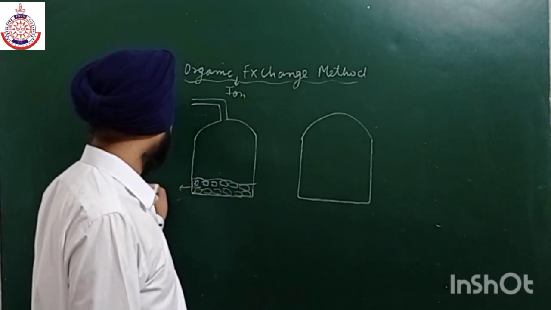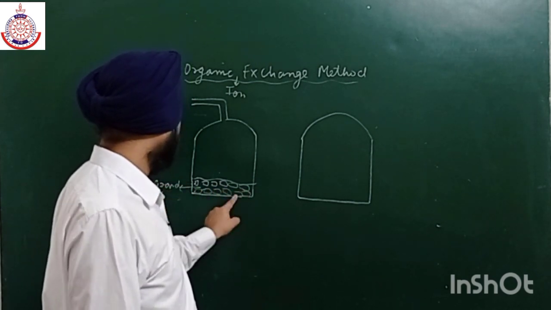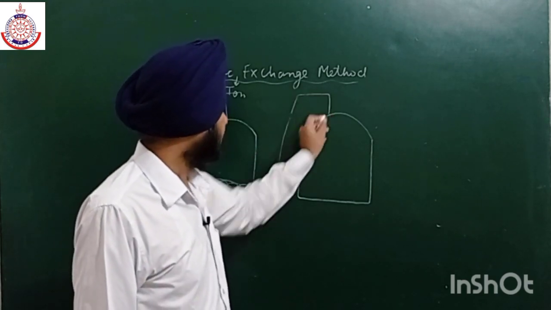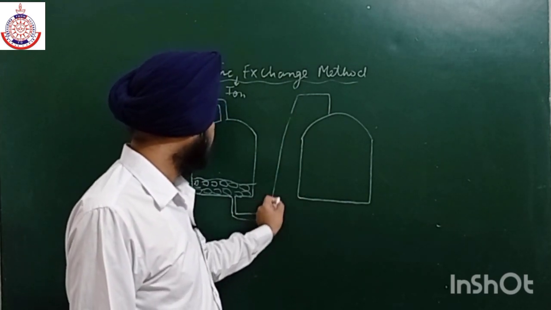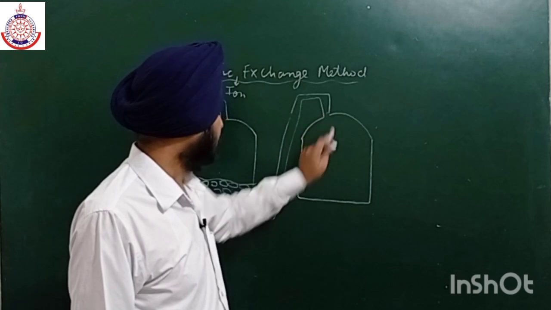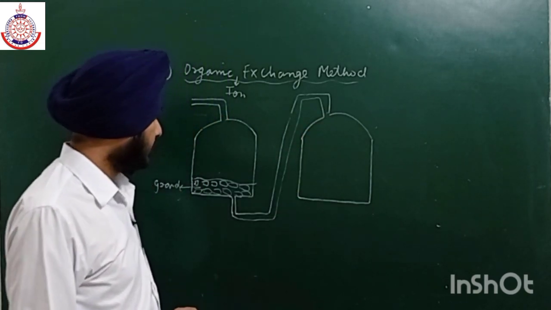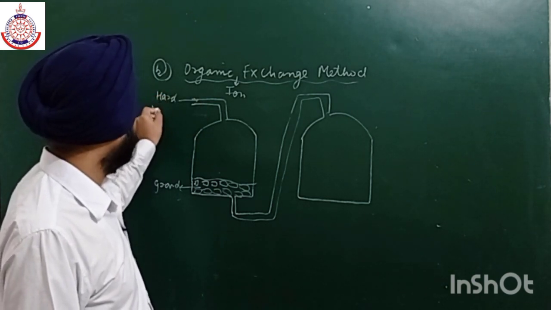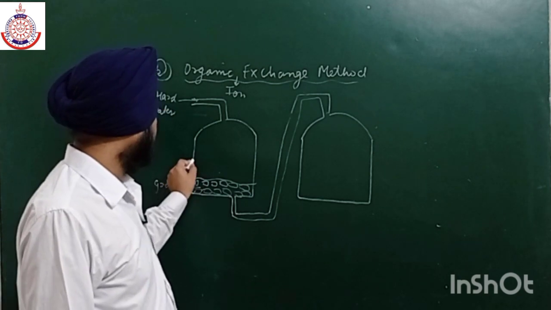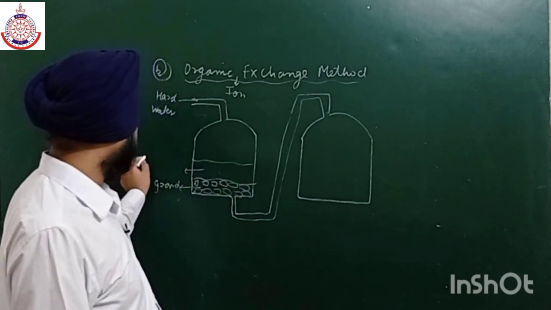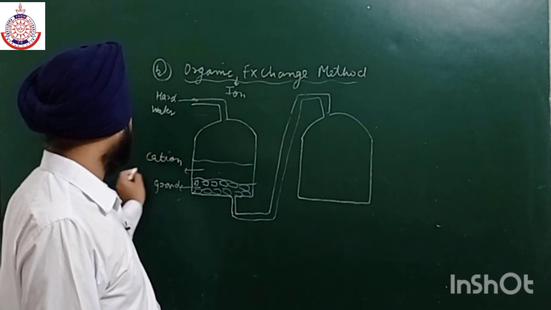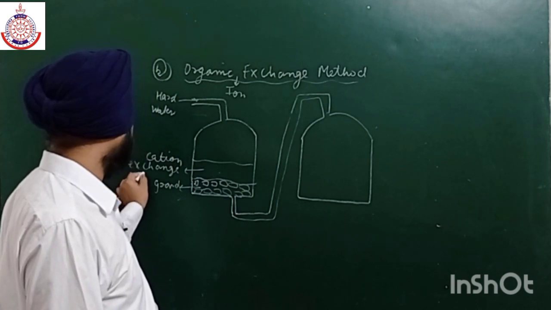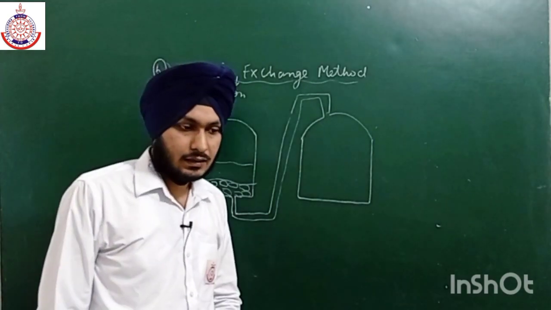Okay, this is gravel. We also have an outlet of water from here, and from here this is attached to the second container. Now from here hard water enters, and this hard water reacts with the cation exchange resin. This is known as cation exchange resin.